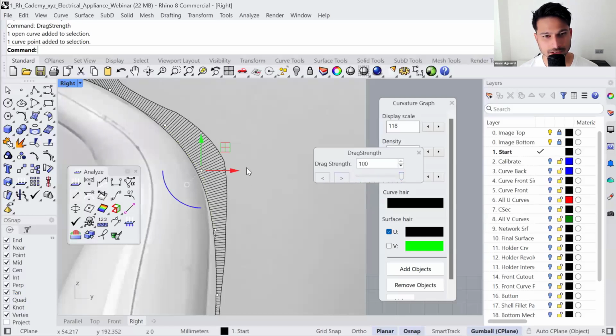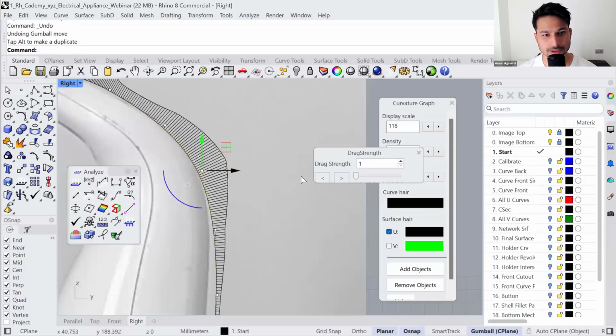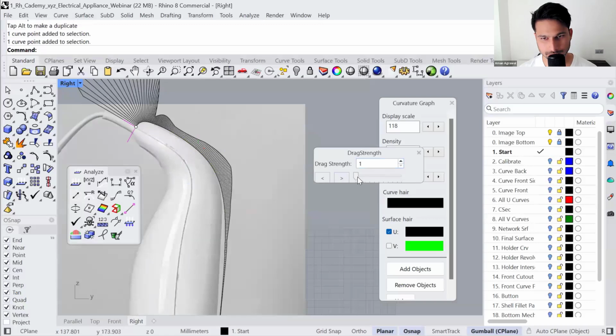So if it's 100, the amount you see on the screen is the amount that the point will move. But if I reduce the strength to, let's say, 1, if I move the same amount of distance, the point will move by 1/100th of that distance. So this is very good for very fine-tuned calibration. You can move these points slowly, see how the curvature is deforming, and calibrate the shape.